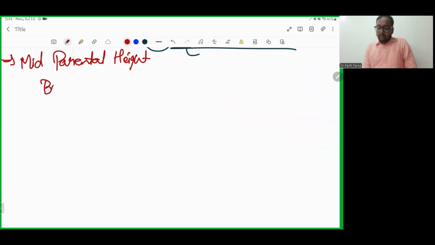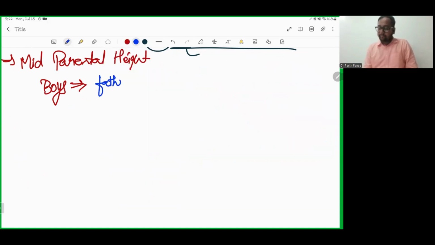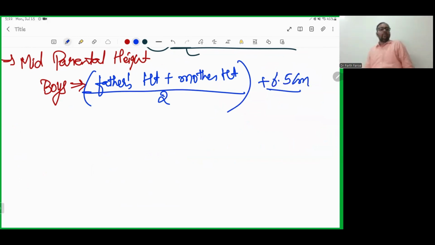If we talk about boys, it is father's height plus mother's height divided by 2 plus 6.5 centimeter.